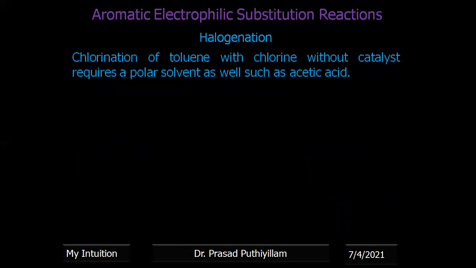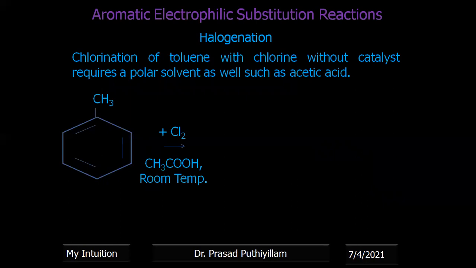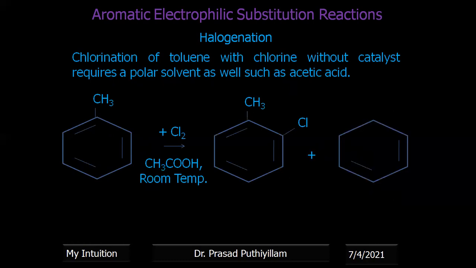Now, chlorination of toluene with chlorine without a catalyst requires a polar solvent as well, such as acetic acid. So that is the example I'm giving. Chlorination, Cl2, with no catalyst present, but a solvent required that is polar in nature, CH3COOH, which is a polar solvent. And the product expected is orthochlorotoluene plus parachlorotoluene.